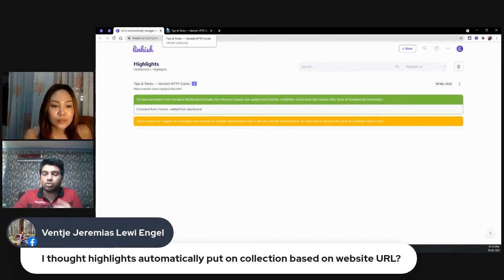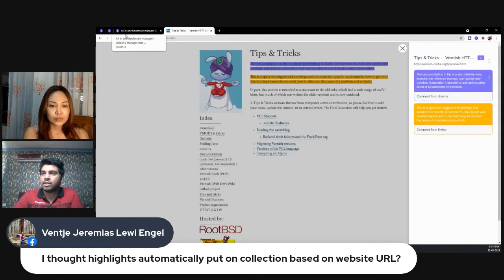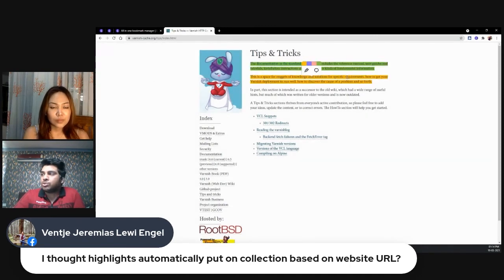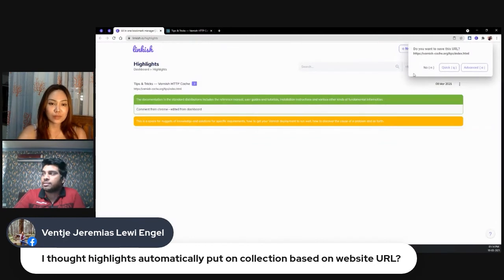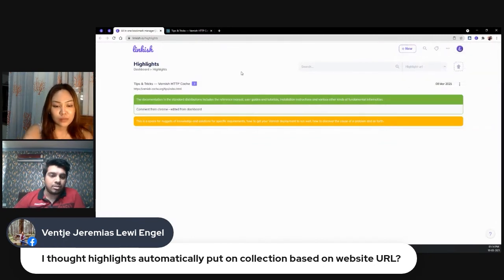And if I go to the website and just refresh this, I should be able to see the changed color. Like this one was blue before, and if I click on it, you can see that this comment was edited from dashboard, just like I edited here. So I hope that's what you were asking.